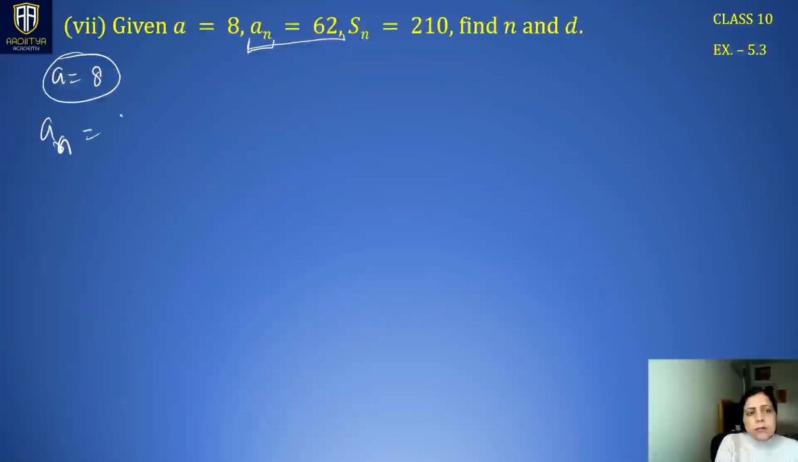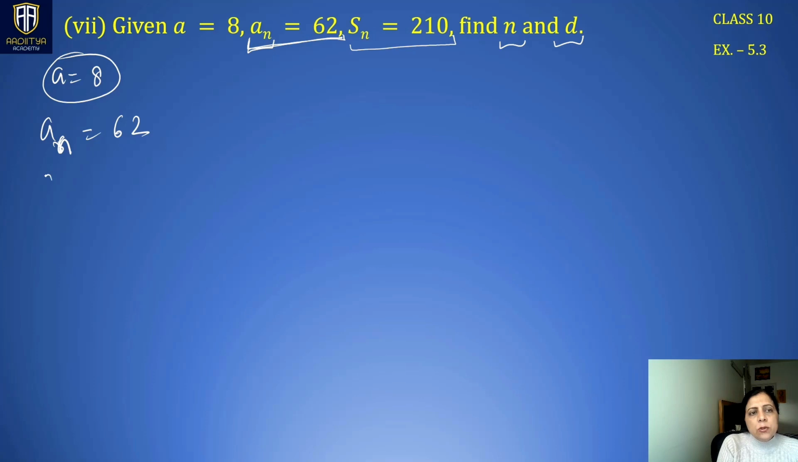An is 62. To find n, we require d also. D is also not known to us. We have to find n and d both, but this is the information that first an is given to us as 62 and the sum of those number of terms is also given to us as 210.